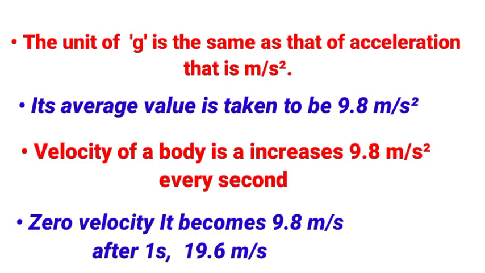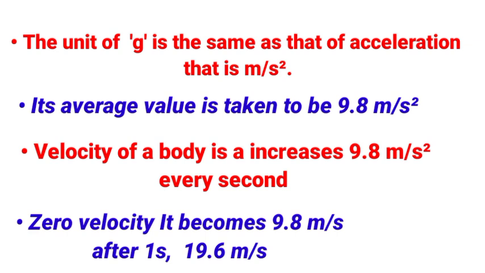Also the unit of g is the same as that of acceleration, that is meter per second square. Although g varies very slightly from place to place, its average value is taken to be 9.8 meter per second square. This means that the velocity of a body increases by 9.8 meter per second every second.